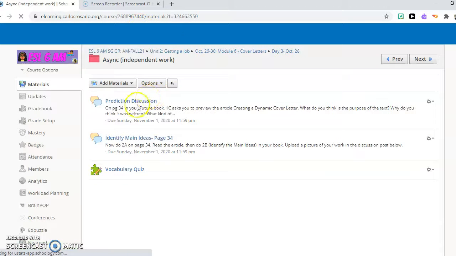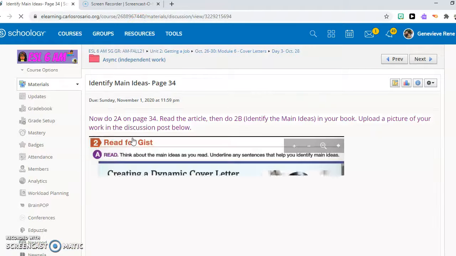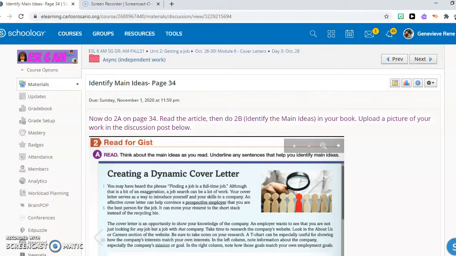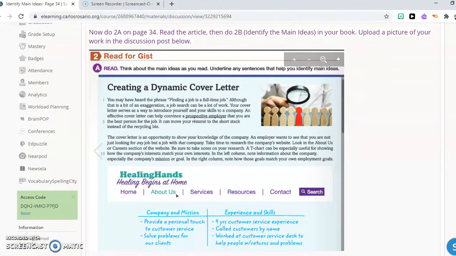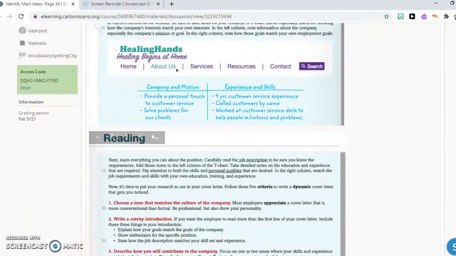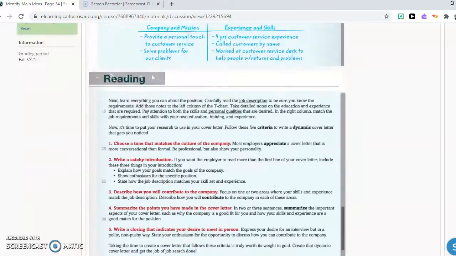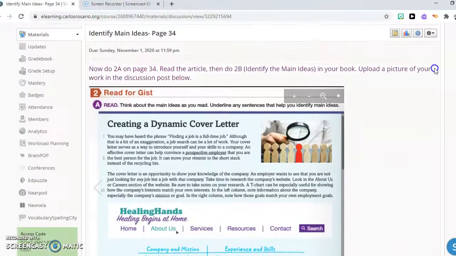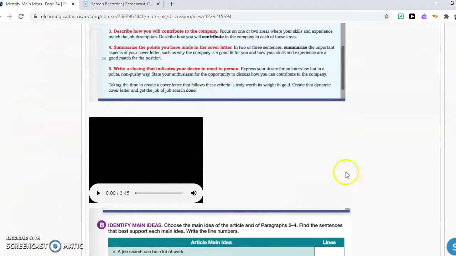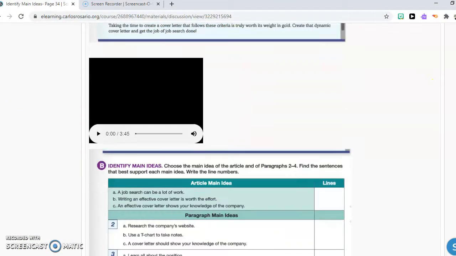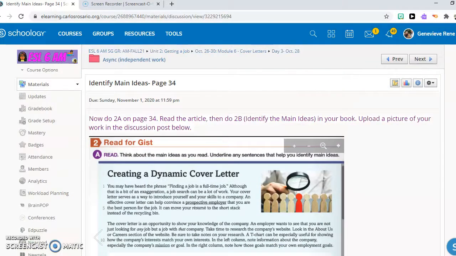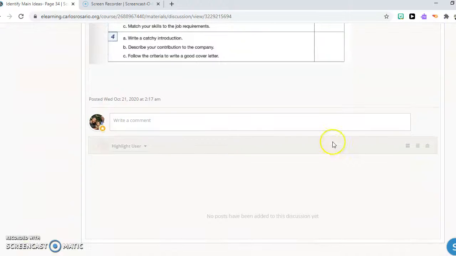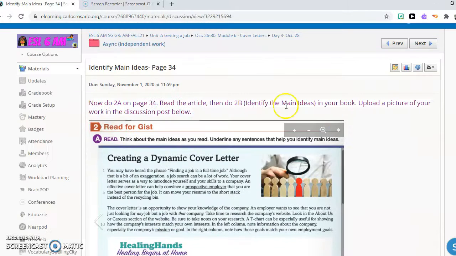Your next async activity is on the same page. You are going to complete part 2A on page 34 and then 2B. Okay, so here is the reading. It goes from 34 to 35, and here is the audio. And then you are going to complete part B and take a picture and upload it in Schoology and click post.